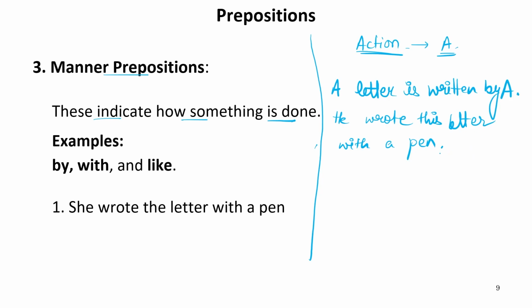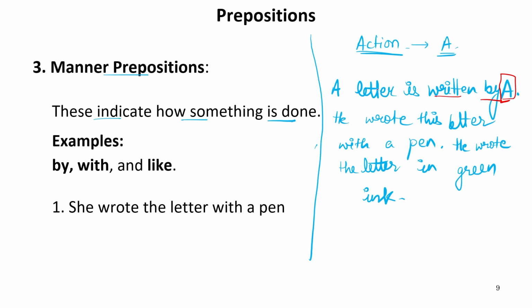Now, there can be different colors of the ink. Suppose he chose green color to write that particular letter. So he wrote the letter in green ink. Green ink. It means the color of that particular ink is green. Now in this sentence, you can see here, first preposition is by. Now this A is a person who is performing this action. Which action?